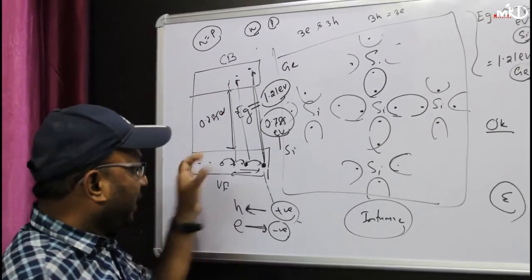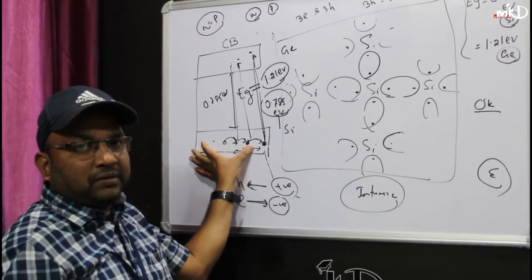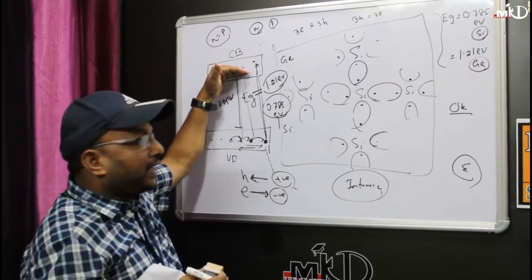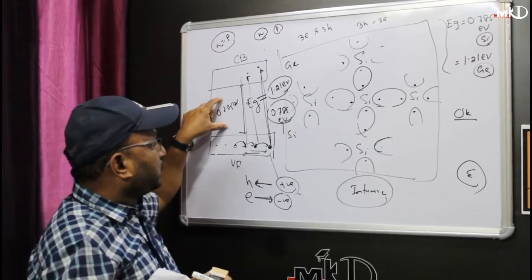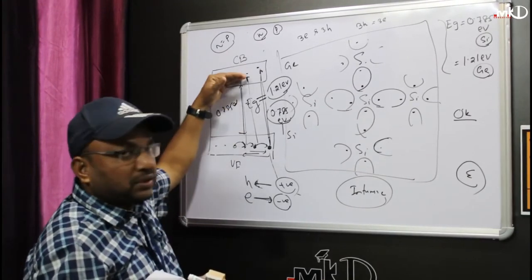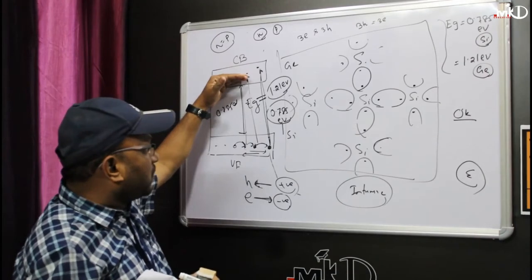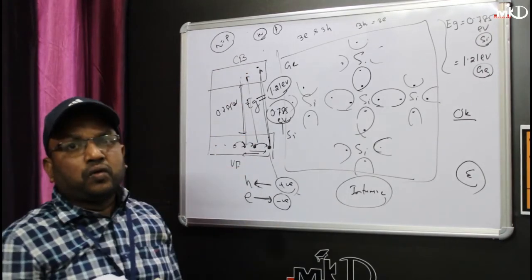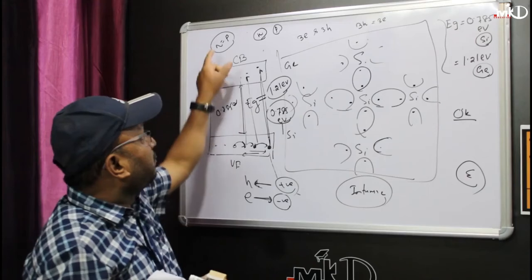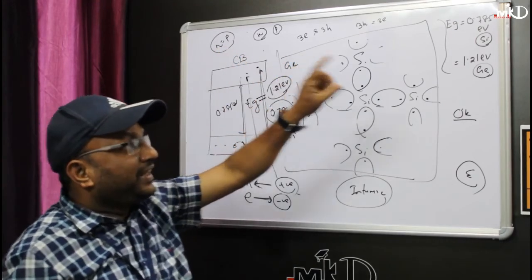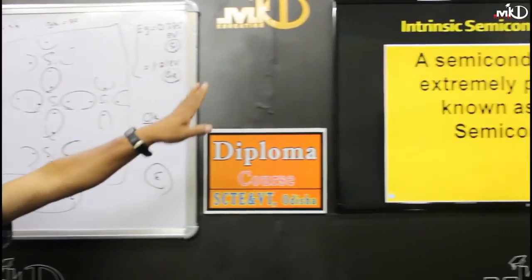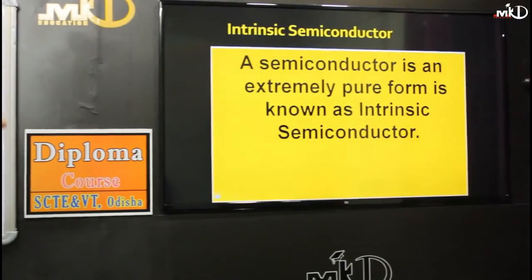If the 5 electrons move from valence band to conduction band, whenever the energy is equal to 0.785 electron volts, these 5 electrons will go to the conduction band, and the absence of electrons in the valence band will create the holes. Again I am telling, the number of holes is equal to the number of electrons in case of intrinsic semiconductor, which is the pure form of semiconductor.